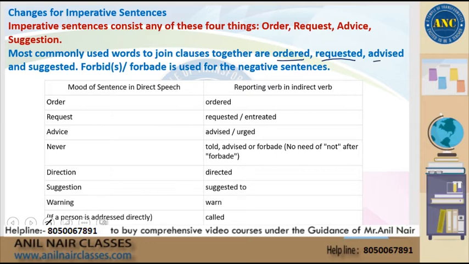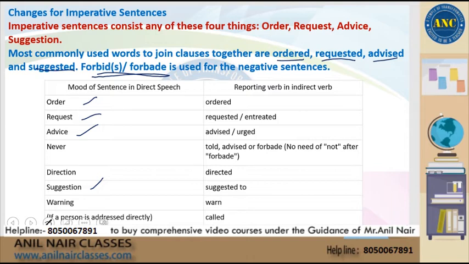If it's advice, you would say advised. For a suggestion, you would say suggested. But for the negative, if they're not supposed to be doing it, that's how the sentence is constructed, you would use forbid or forbade, or the plural form of forbid, right? So we've seen order, request, advice and suggestion.